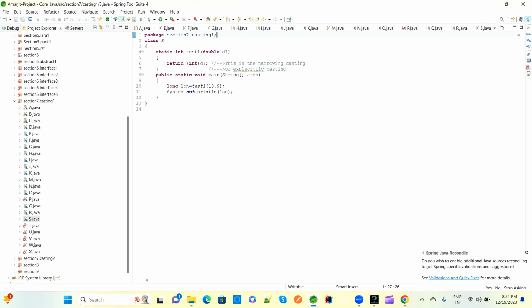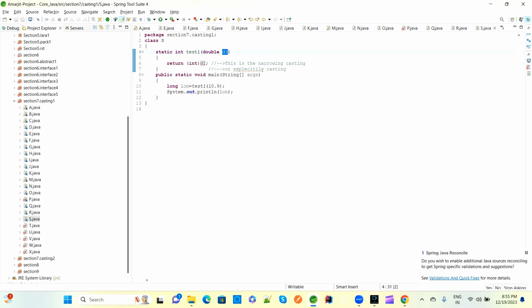So this is a class. We have a static test method and a main method. Compiler will go for this main, and main will have a long. Inside that, for the test1 single parameter method, we are calling it with 10.0. So compiler will check for a single parameter method available as test1. Yes. This is a double type, meaning this 10.0 is assigned to this d1 value as 10.0.